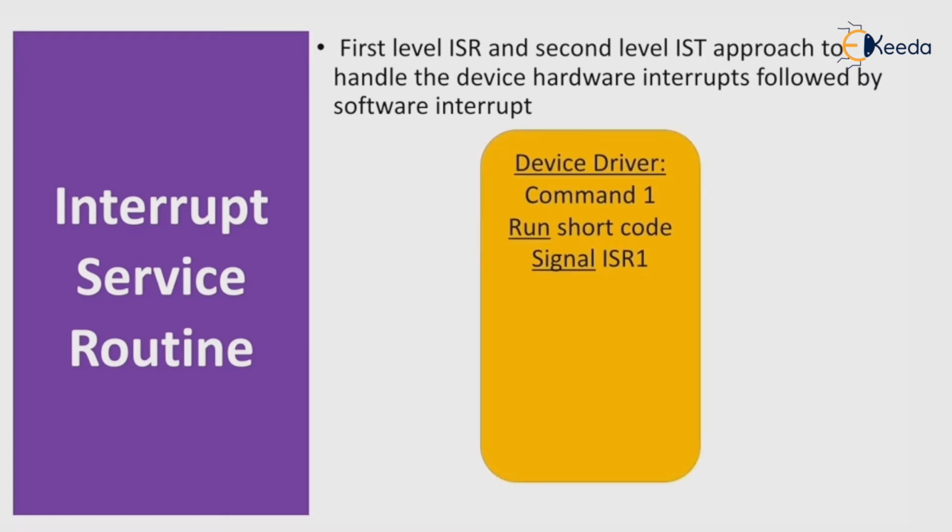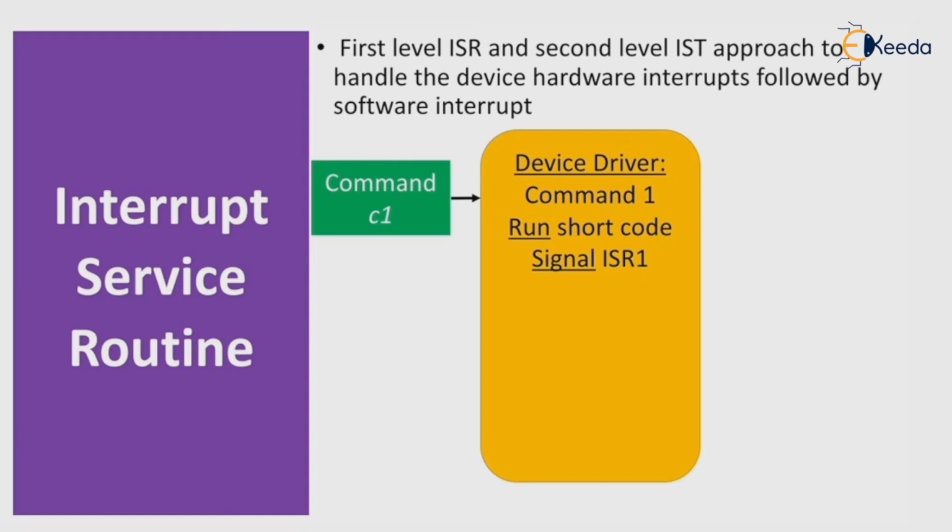Here you can see how the interrupt service routine works with a device driver. Suppose a yellow colored device is there and it includes two device drivers, device 1 and device 2. The device driver command is initiated by C1 and the ISR signal is represented as ISR1.